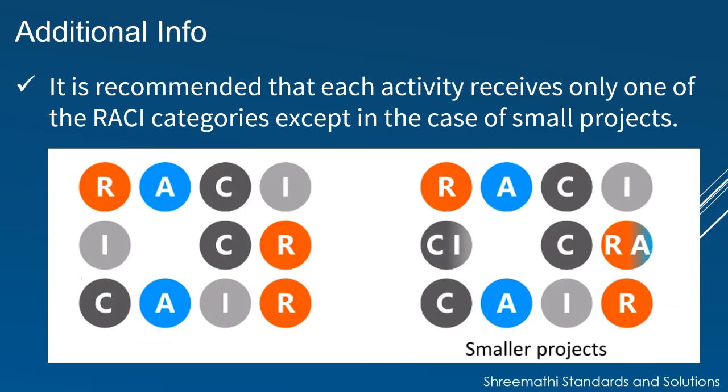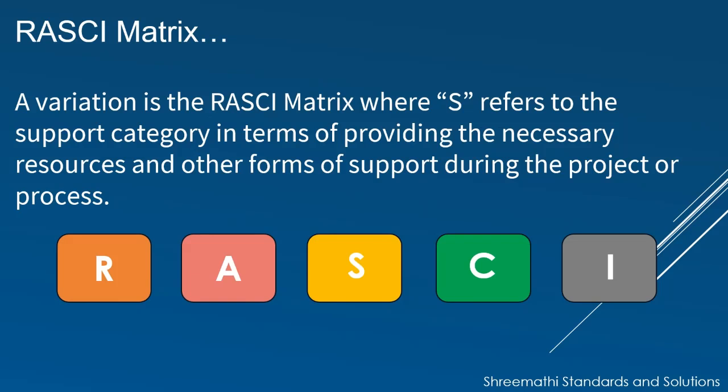It is recommended that each activity receives only one of the RACI categories except in the case of a small project. Last but not the least, a variation is the RASCI matrix where S refers to the support category in terms of providing the necessary resources and other forms of support during the project or process.